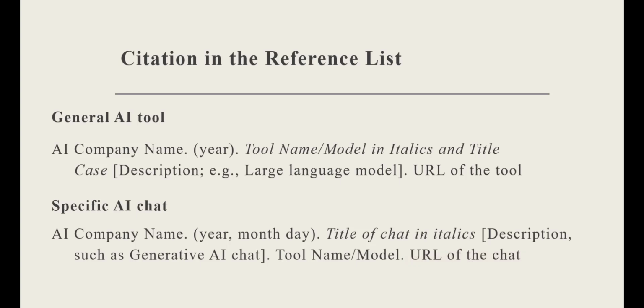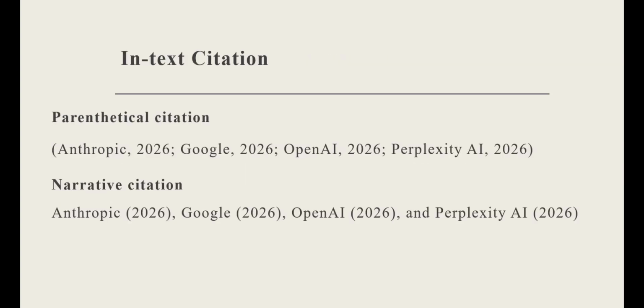One very important thing to keep in mind is that anybody who has access to the URL of the chat will be able to continue the conversation that you had with the AI tool. It will not be saved, but they will be able to continue the conversation that you started. When it comes to in-text citation, just like any other type of resource, you have parenthetical citation and a narrative citation.